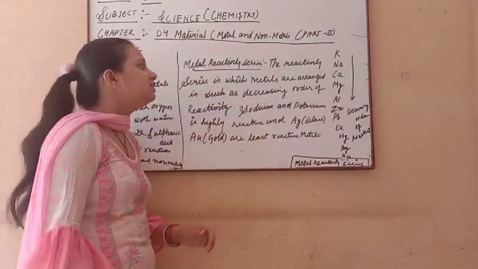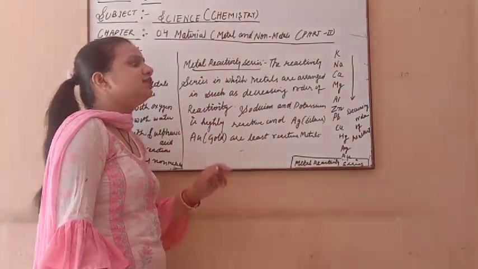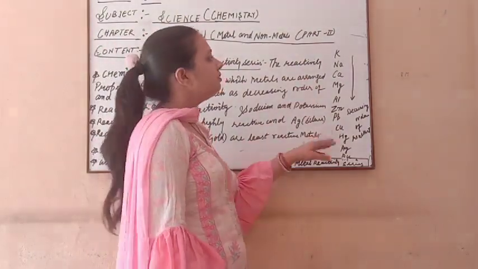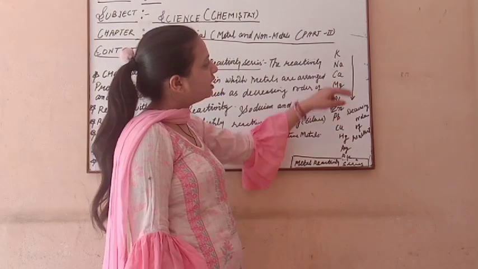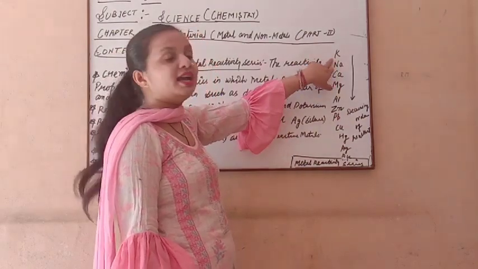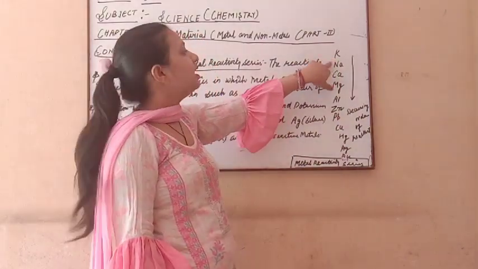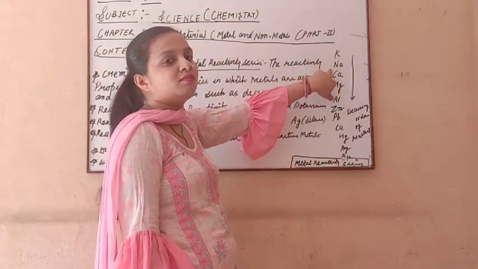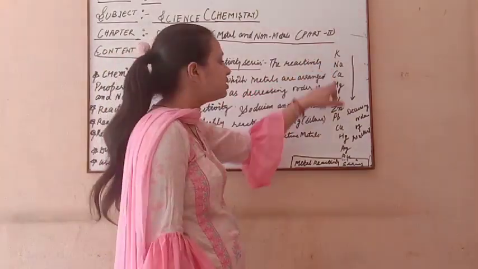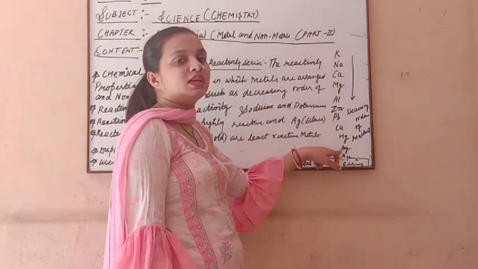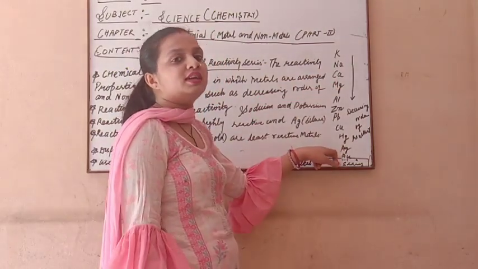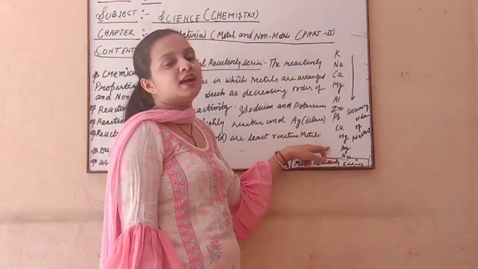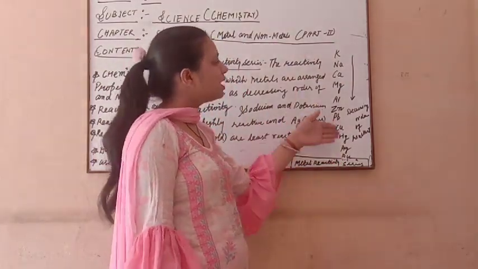Because in this reactivity series the metals are arranged in decreasing order of reactivity. What does decreasing order of reactivity mean? K is the symbol of potassium, and sodium and potassium are the most reactive metals in this reactivity series. And Ag and Au, silver and gold, are the least reactive metals of all.